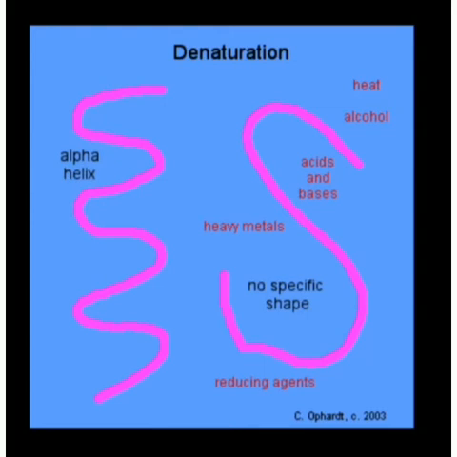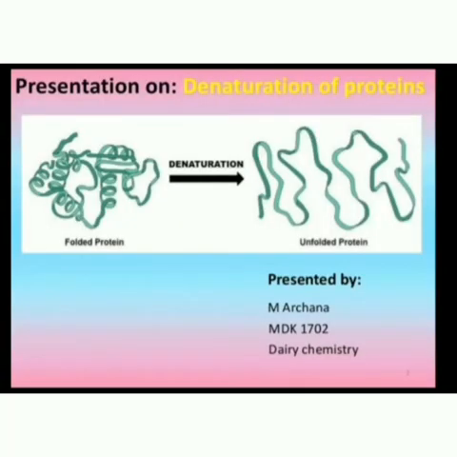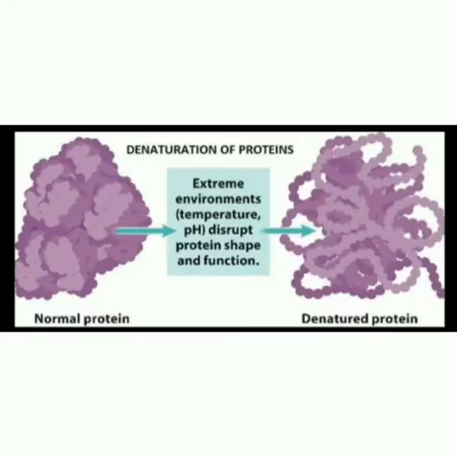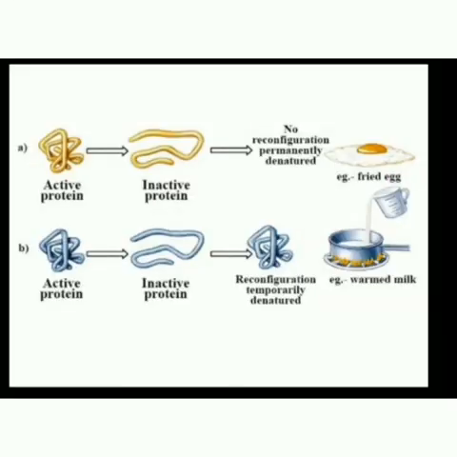Denaturation. When a protein in its native form is subjected to a physical change like a change in temperature or a chemical change like a change in pH, the hydrogen bonds are disturbed. Due to this, globules unfold and the helix gets uncoiled, and the protein loses its biological activity. Only the 2° and 3° structures get denatured. Examples: egg, curdling of milk.